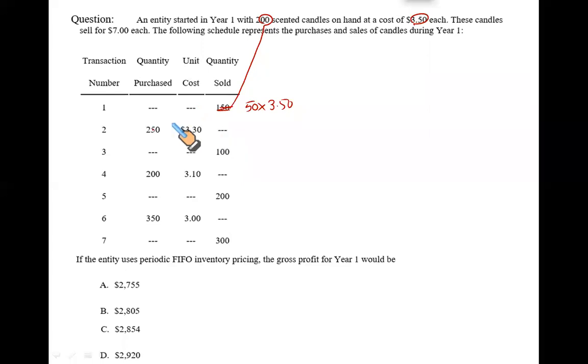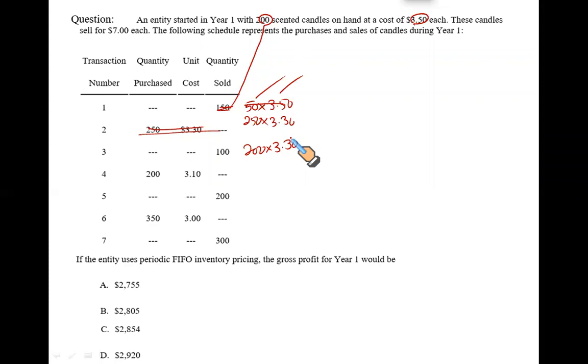Now I purchased 250 units at the rate of 3.3. Now my inventory has two types of items, 250 at the rate of 3.3 and 50 from the oldest purchase. This line is closed. Now, when I sell 100 units, these 100 units will go 50 from here and 50 from here, which means the closing will be 200 multiplied by 3.3. This is called perpetual, ladies and gentlemen, where I'm seeing every purchase and every sale, matching every purchase and every sale.